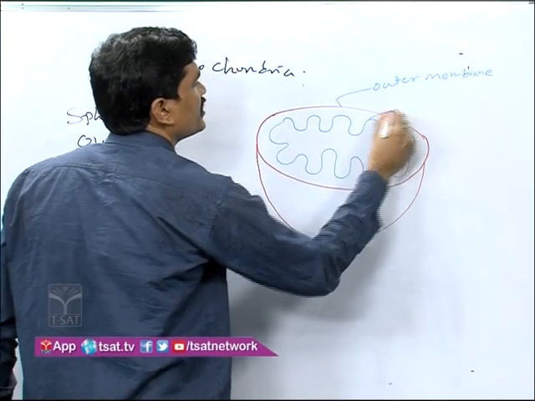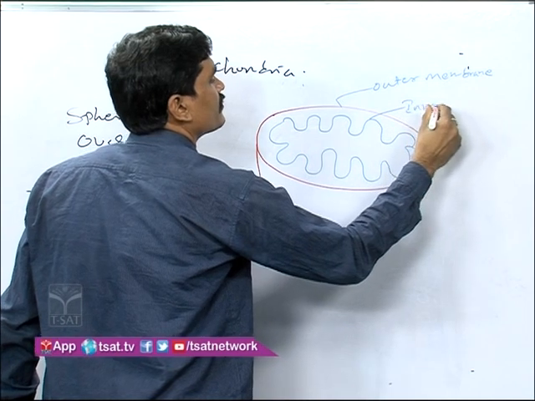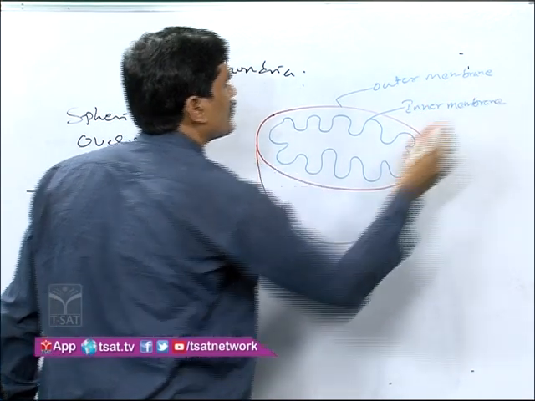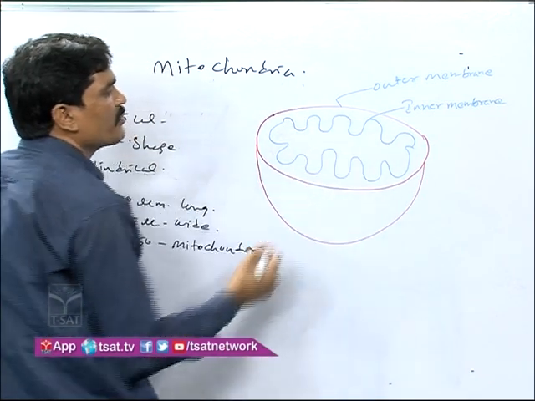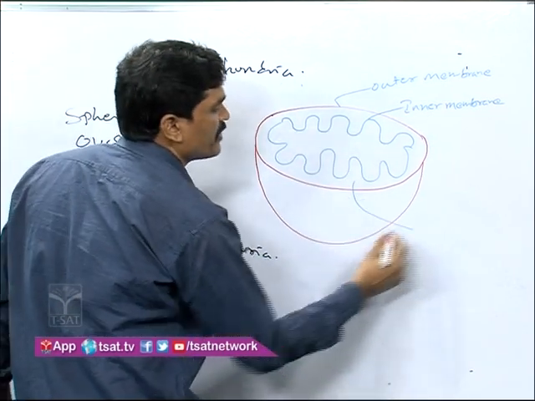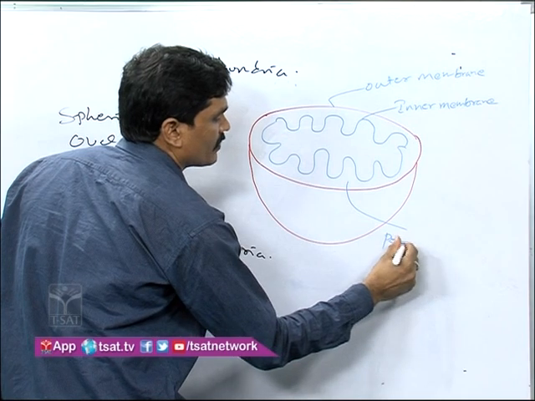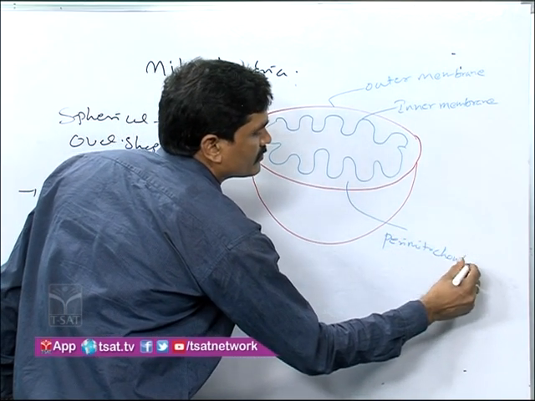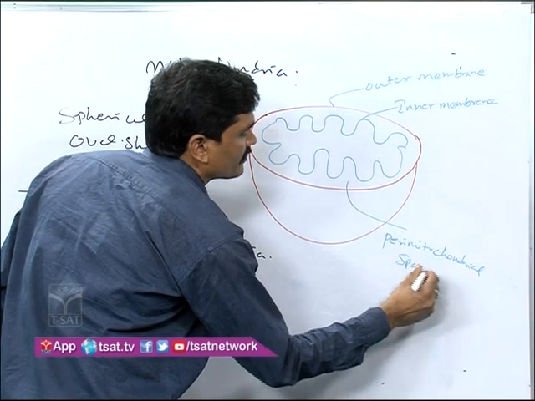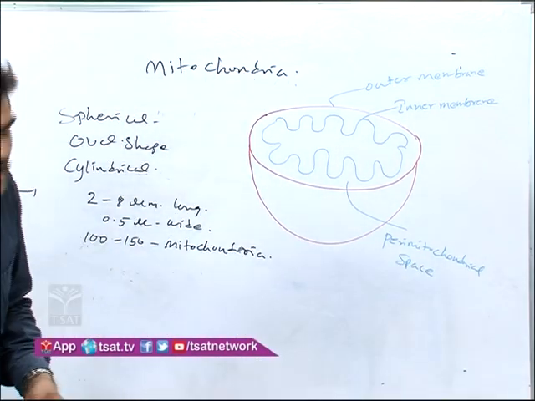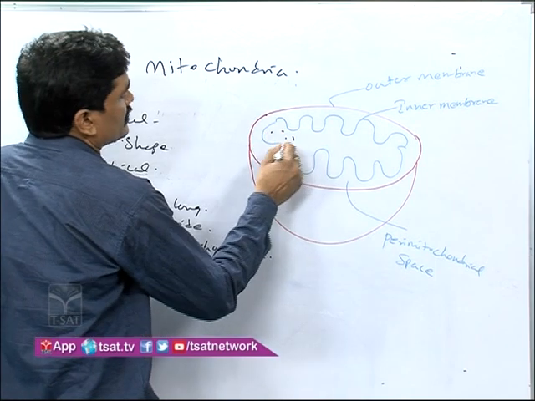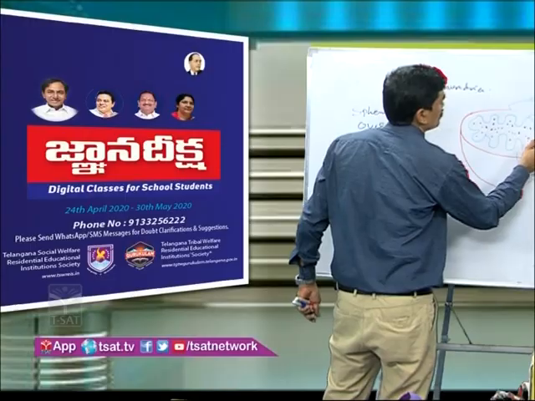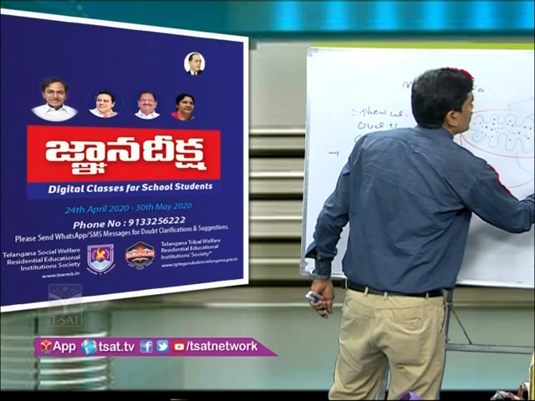This one is called the inner membrane. The space between the outer membrane and inner membrane is called the perimitochondrial space. Then a liquid-like structure present inside is called the matrix.